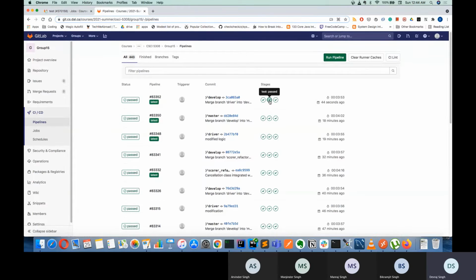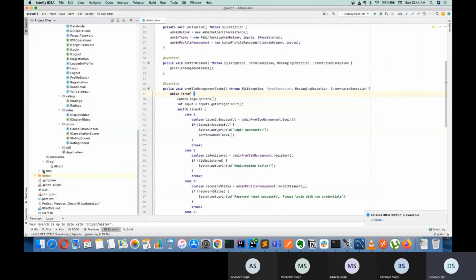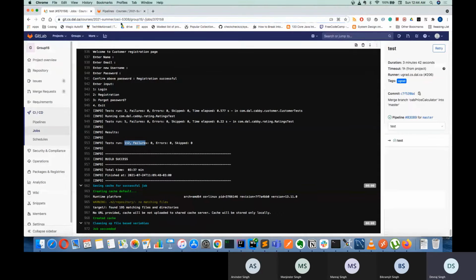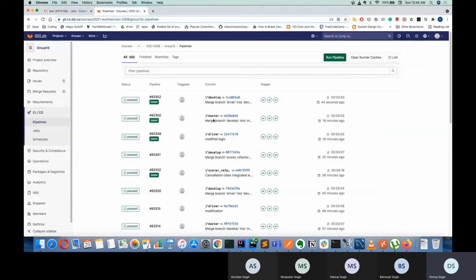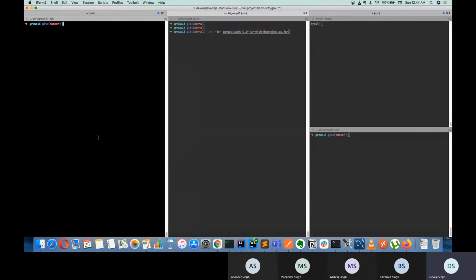So under the test stage, we have a lot of tests. For example, you can see here that we have roughly a total of 112 test cases. We have written test cases for each and every module here. Currently our whole pipeline looks green. So yeah, this CI/CD pipeline is done from our side, and now I will go through a brief demo of our application.